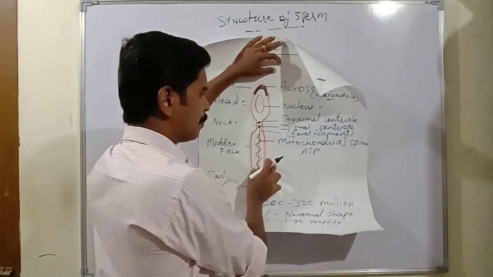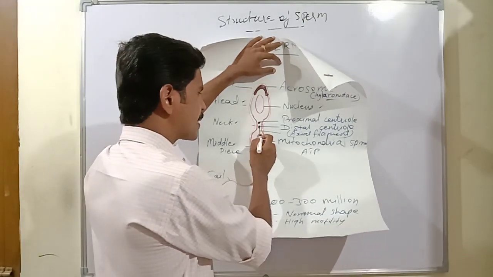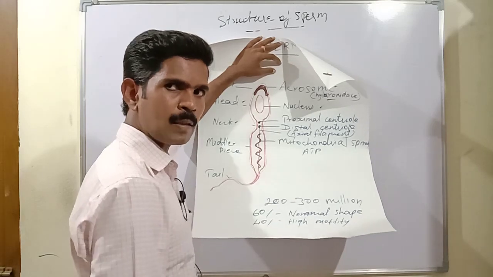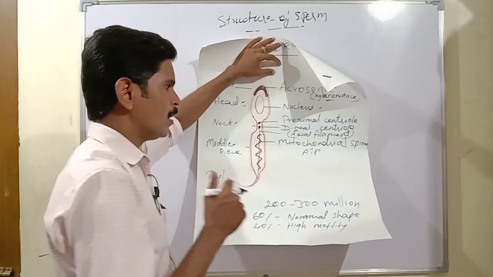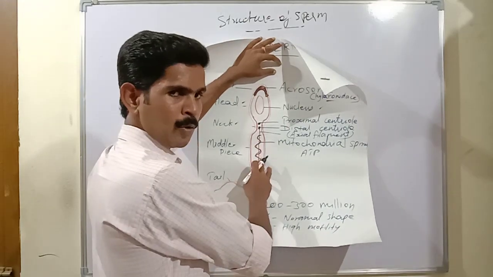So this is the middle piece. This middle piece consists of only one cell organelle. It is called mitochondria. So the function of mitochondria you all know, it's the energy house.